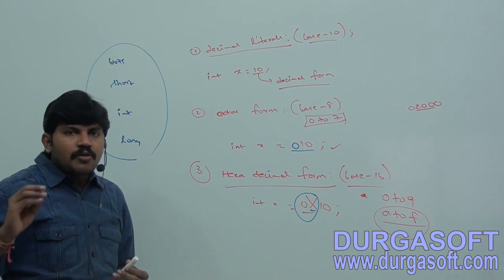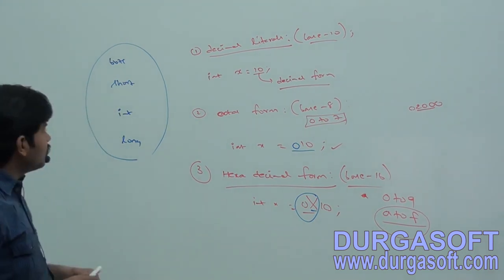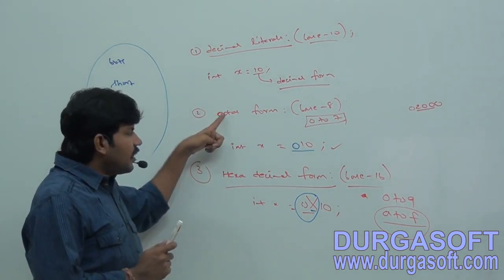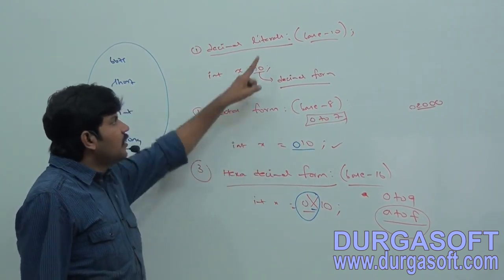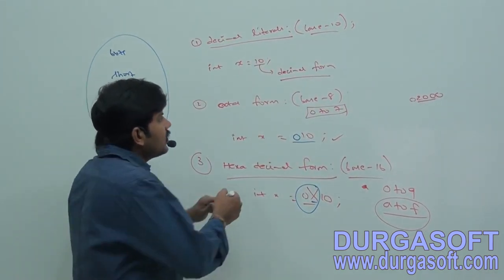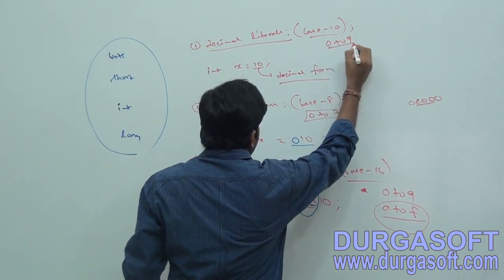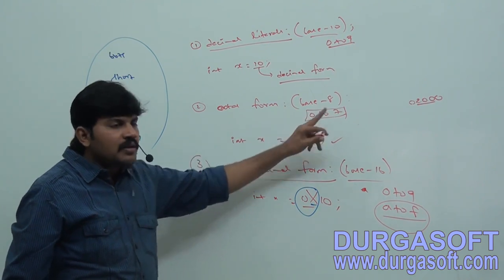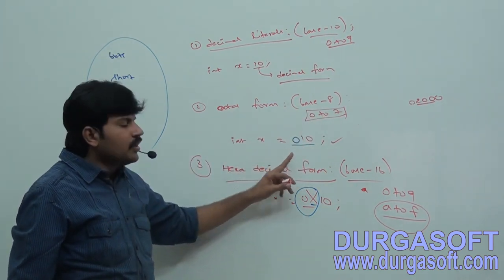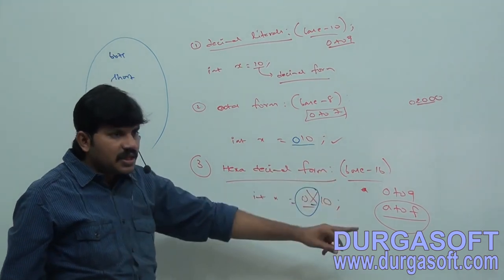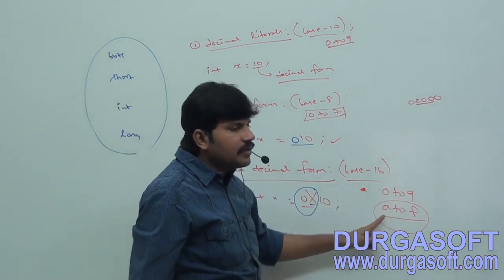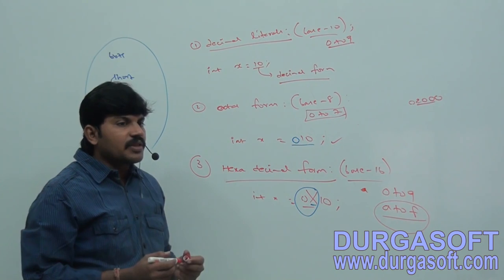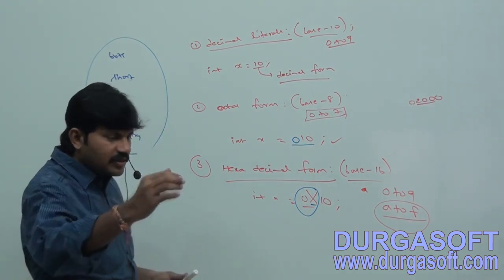So in total, in how many ways can we specify literal value for integral data types? What is the first way? Decimal. Second way, octal. Third one is hexadecimal. Decimal means base 10. Allowed digits are 0 to 9. Octal means base 8. Allowed digits are 0 to 7. The number should be prefixed with 0. Next, hexadecimal, base 16. Allowed digits are 0 to 9, A to F. The number should be prefixed with 0x. Is it clear for all of you? Right? Okay.